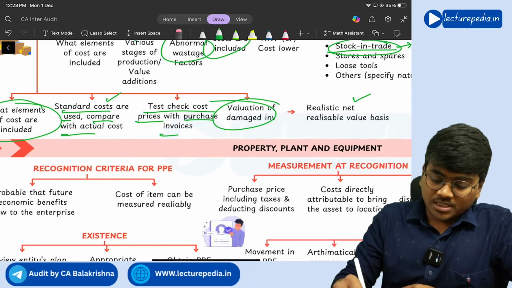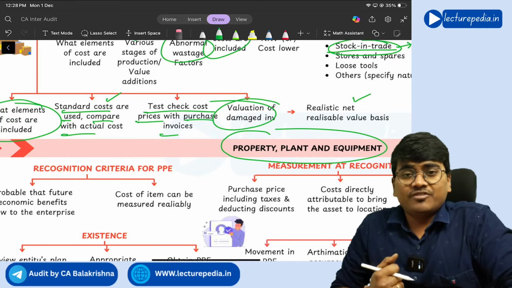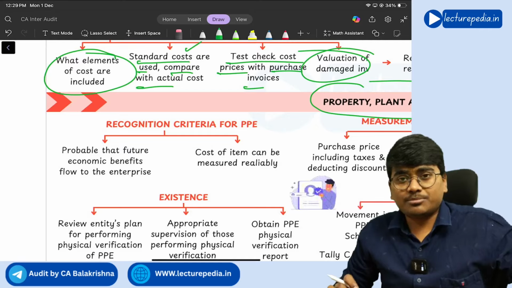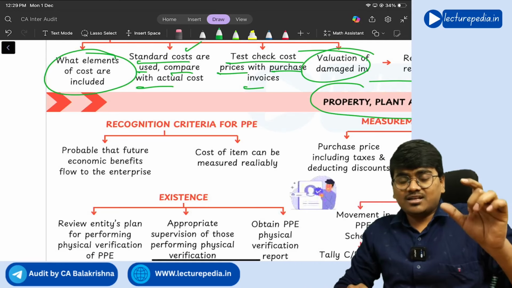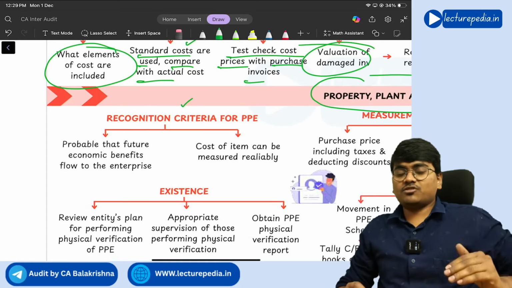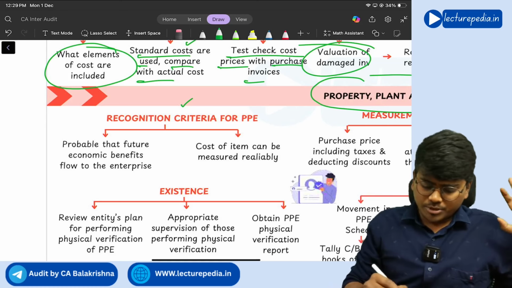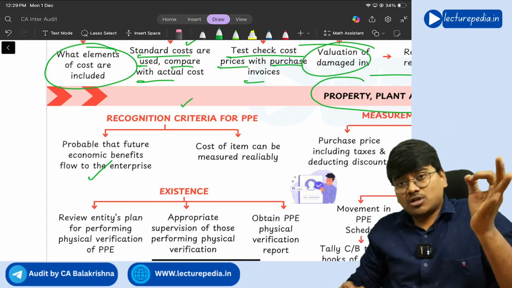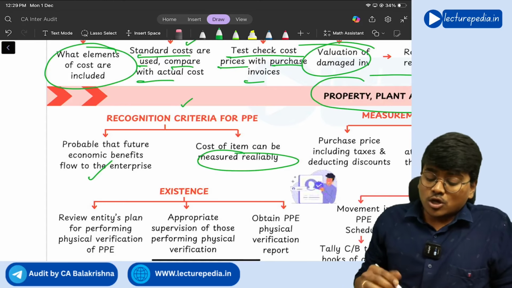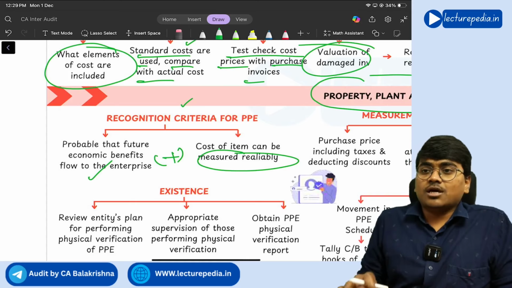Next, property, plant and equipment. So property, plant and equipment means nothing but your fixed asset, right? So first of all, for recognizing an item as property, plant and equipment, there should be certain recognition criteria that has to be satisfied. So what is that recognition criteria? We will see. First of all, it is probable that future economic benefits will flow to the entity because of that particular asset, and the cost of item can be measured reliably. You are able to easily identify cost of item. Only if these two conditions are satisfied, you can recognize it as PPE.